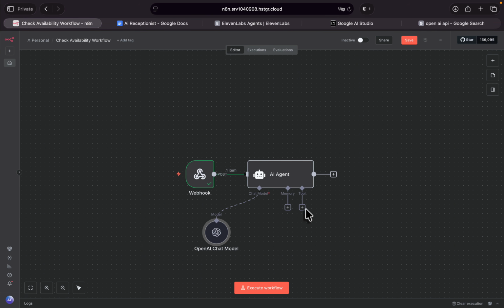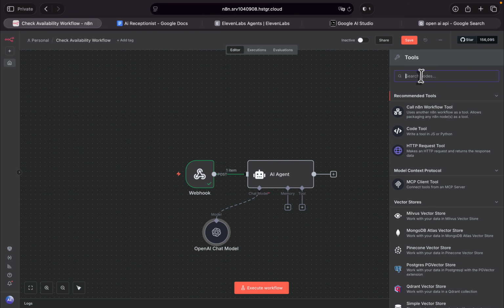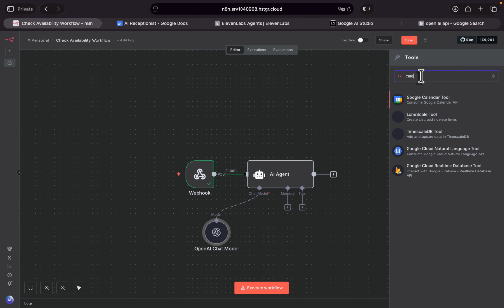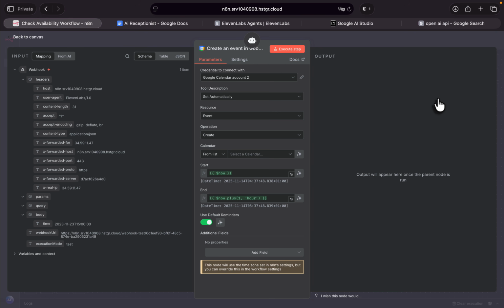And for the tool section, we have to add our calendar, the Google Calendar tool. In here, I've already set up my Google Calendar account. You have to basically set up the Google credentials inside your n8n. This is a process that you have to do.